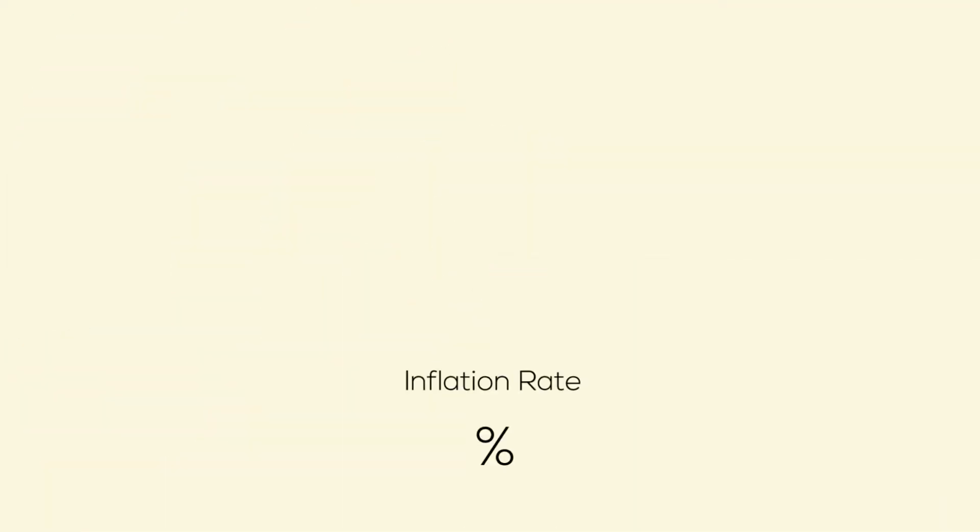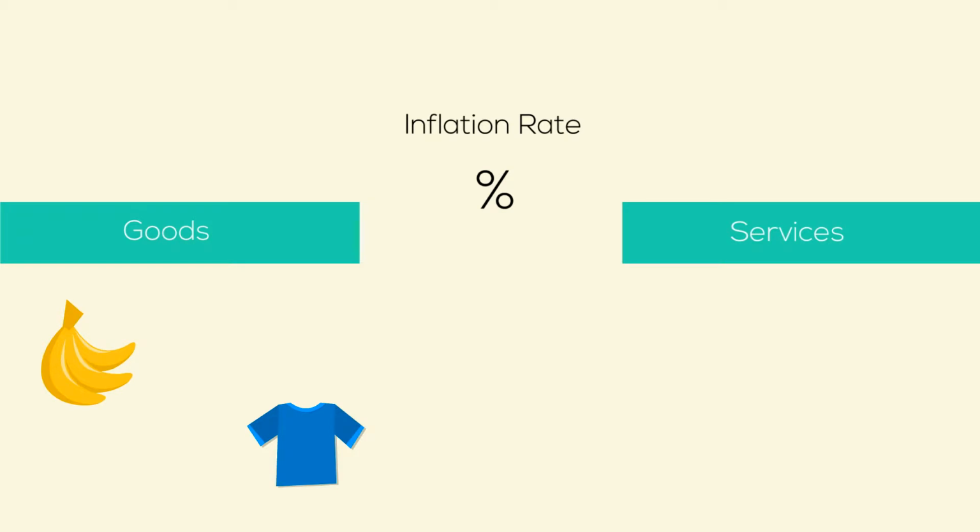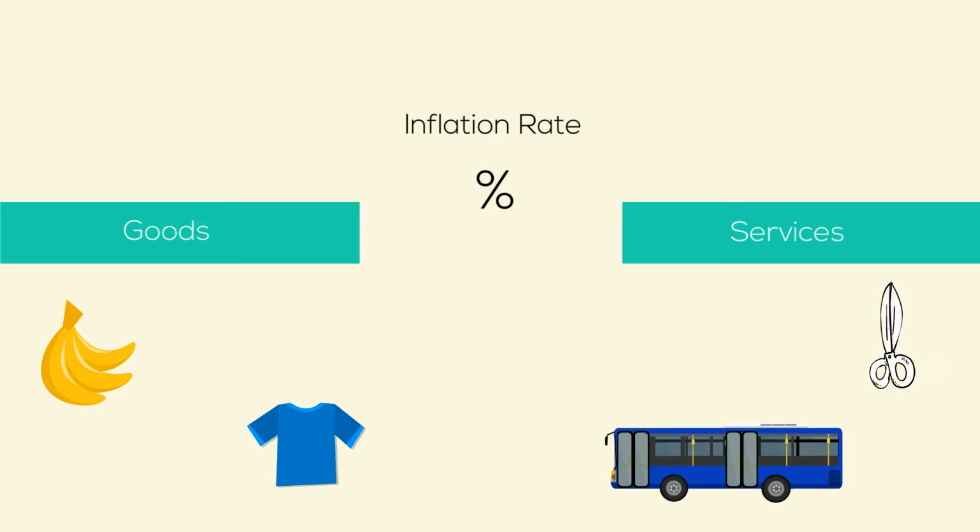Inflation is expressed by the inflation rate, which is the rate at which prices of goods and services have risen over a 1-year period. Goods are tangible items that you can buy at the shop, like food or clothes, while services are the intangible things that are provided by another person, like a haircut or public transport.